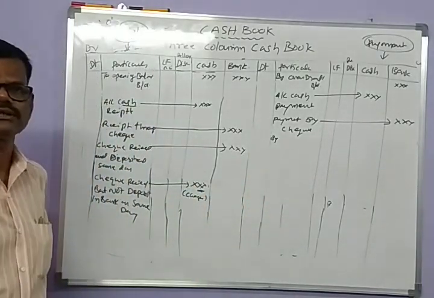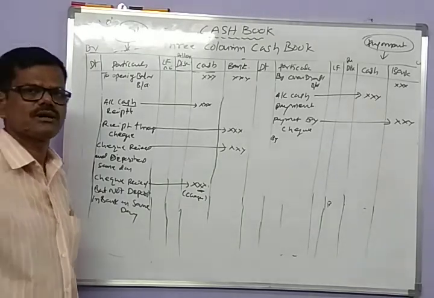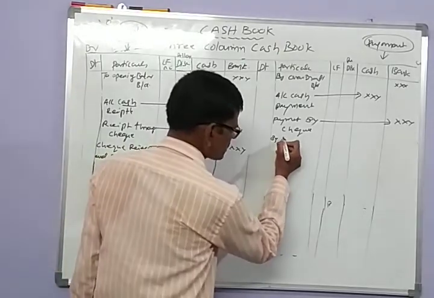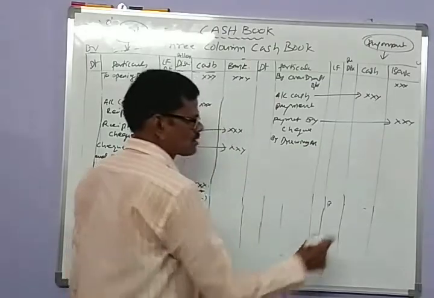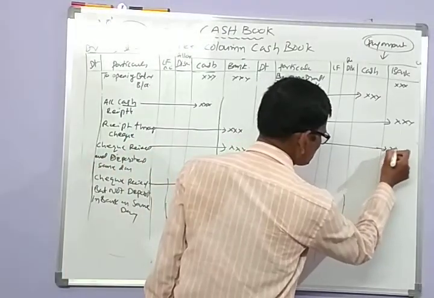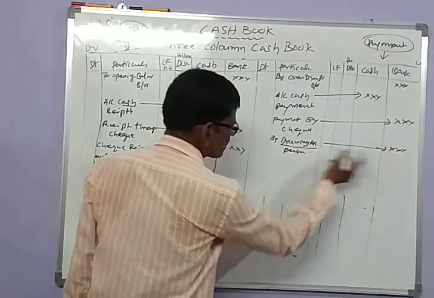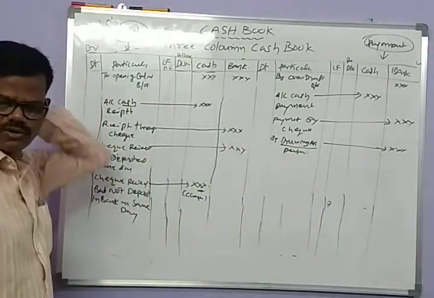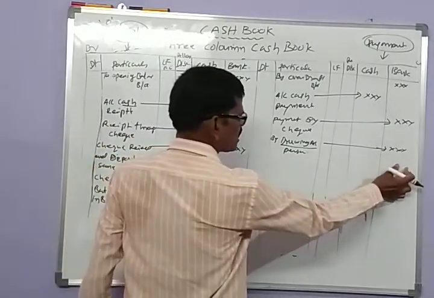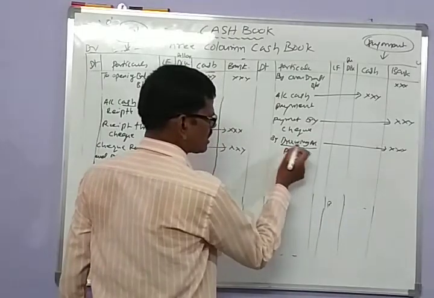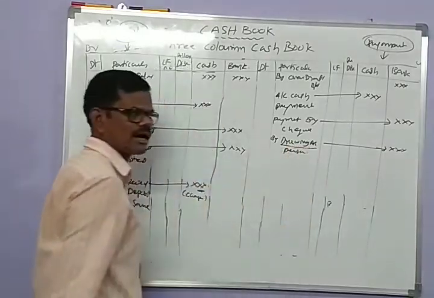If the firm withdraws any amount for personal use, it is treated as drawings. So any drawings for the personal use by the owner of the firm, you record on the credit side from the bank or cash column by writing drawings account.